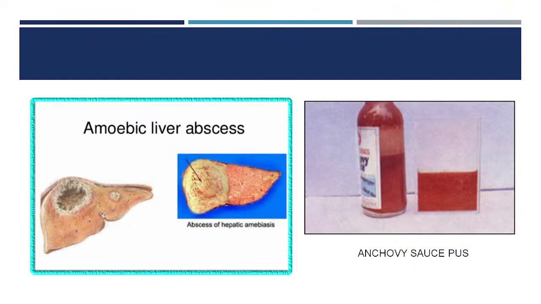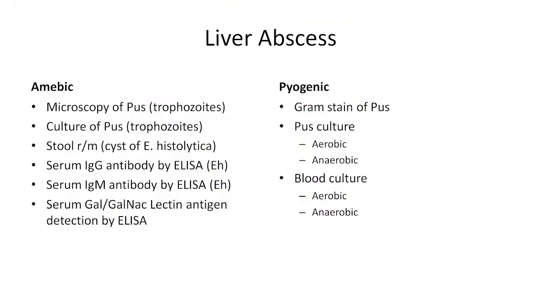In contrast, what will be the color of pyogenic liver abscess? It is purulent, just like pus normally that we see. So that way one distinction can be made, but amoebic liver abscess can sometimes be secondarily infected by other flora also. So it is not very clear cut that amoebic liver abscess will always have this kind of pus. It is a very classical observation with amoebic liver abscess, anchovy sauce pus.